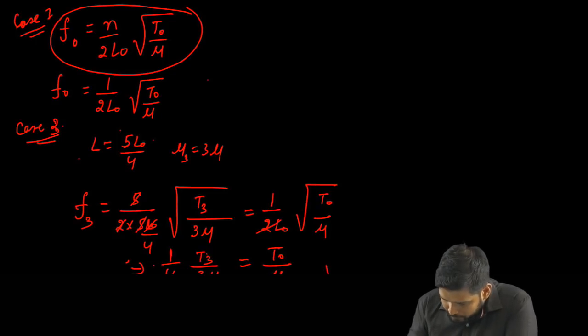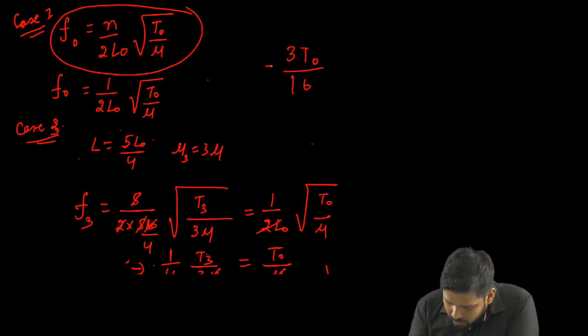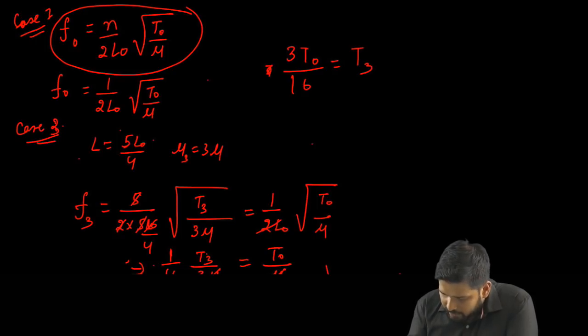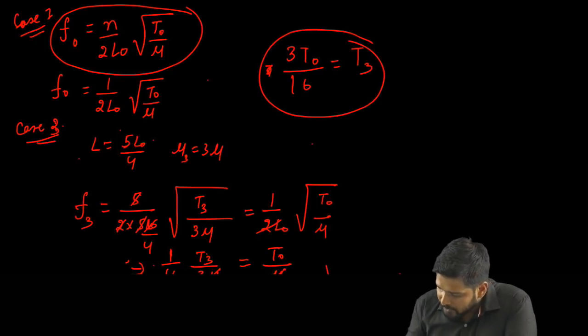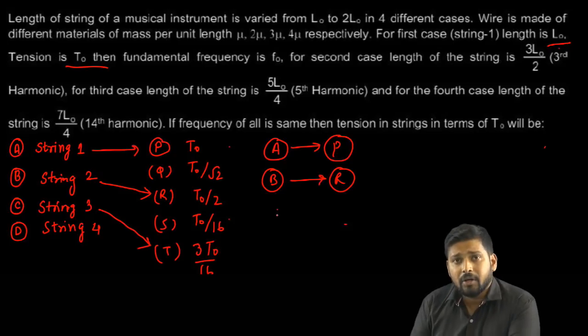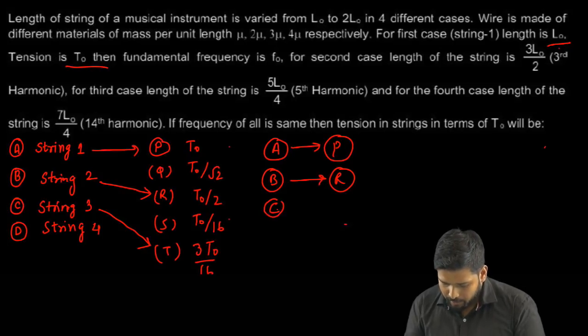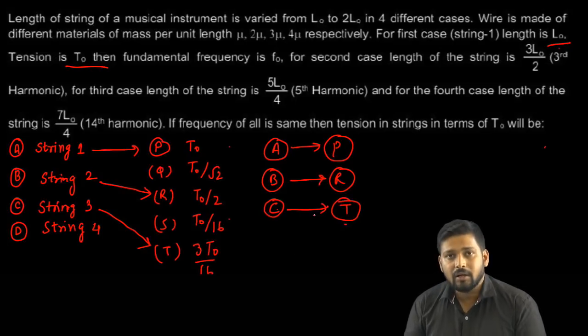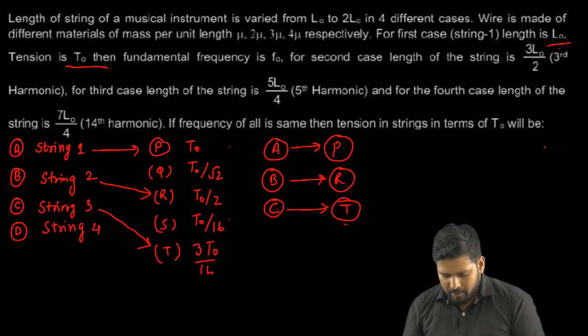The nu and nu get cancelled, so I get T3 as 3 T0 by 16. Now let's check which option matches. Yes, string 3 matches with T, so option C matches with T. All right, so we are pretty much sorted with 3.